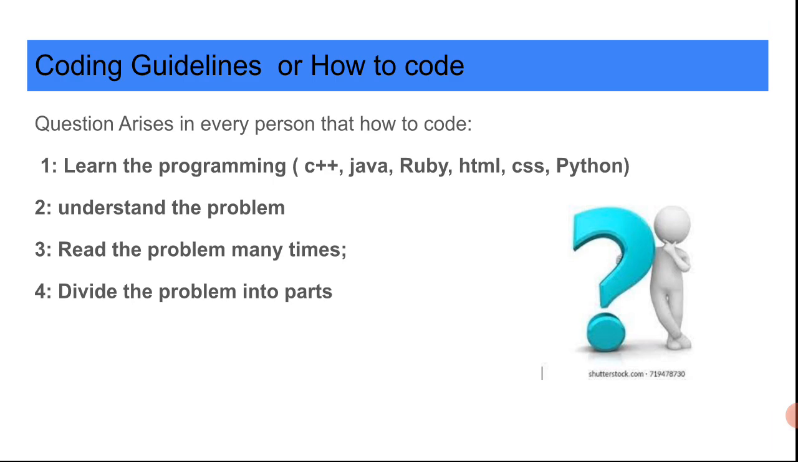Number four is to divide the problem into parts. Divide the problem into parts and make subsystems in the system. When things are divided, they become easy. So it is very necessary to divide the problem into parts and develop the subsystems.